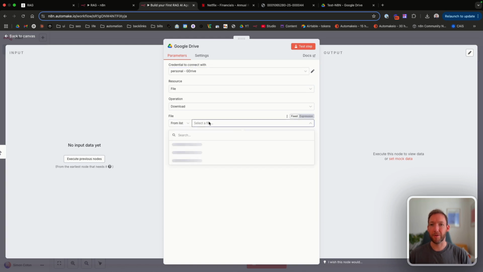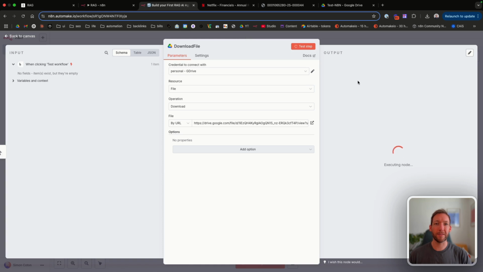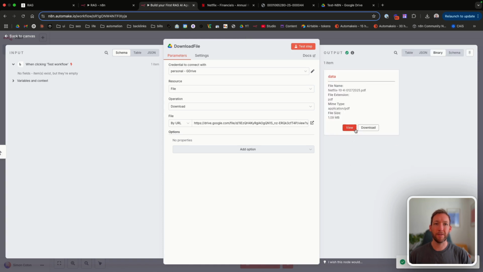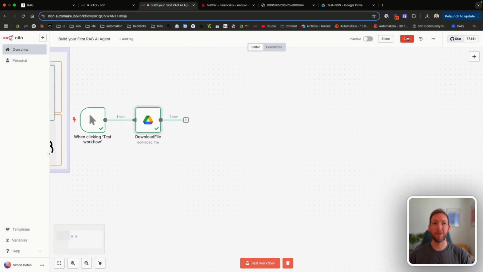So we can either go from list, so we've got all of our files listed, or here we just grabbed the URL. So let's put in the URL of the specific file, and we will cover later how to load in files as they're put into a certain folder. For now, we'll just do a demonstration with one Google Drive file, and we'll call this download file. So let's first test this step, and it's always important to test as you go along. Great, it's downloaded the file. We've got this as an output here as binary data, so we know that we're accessing the file correctly.